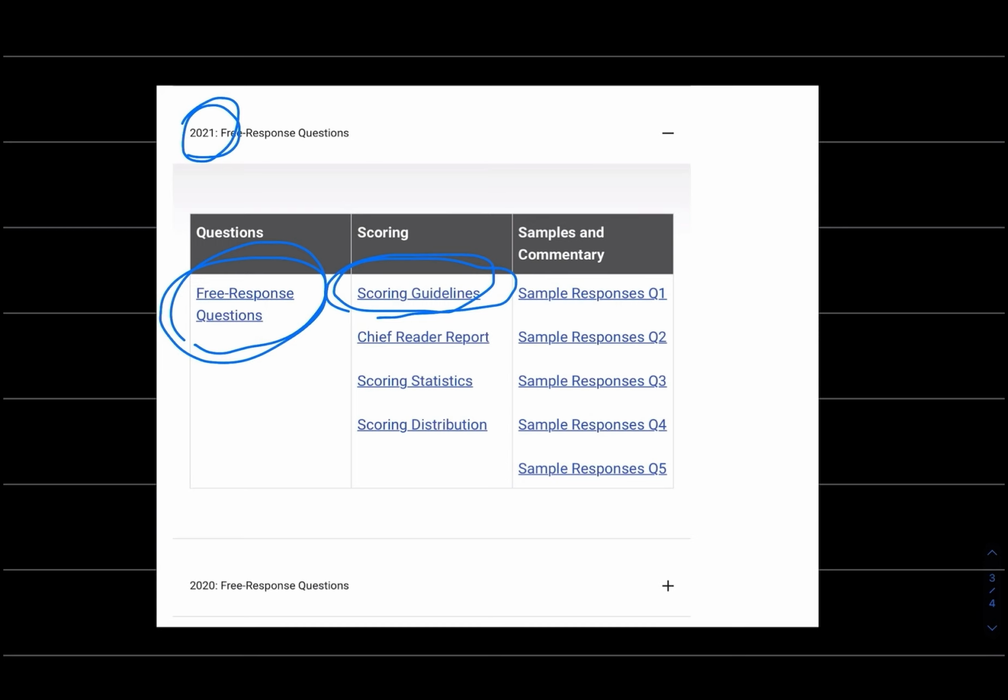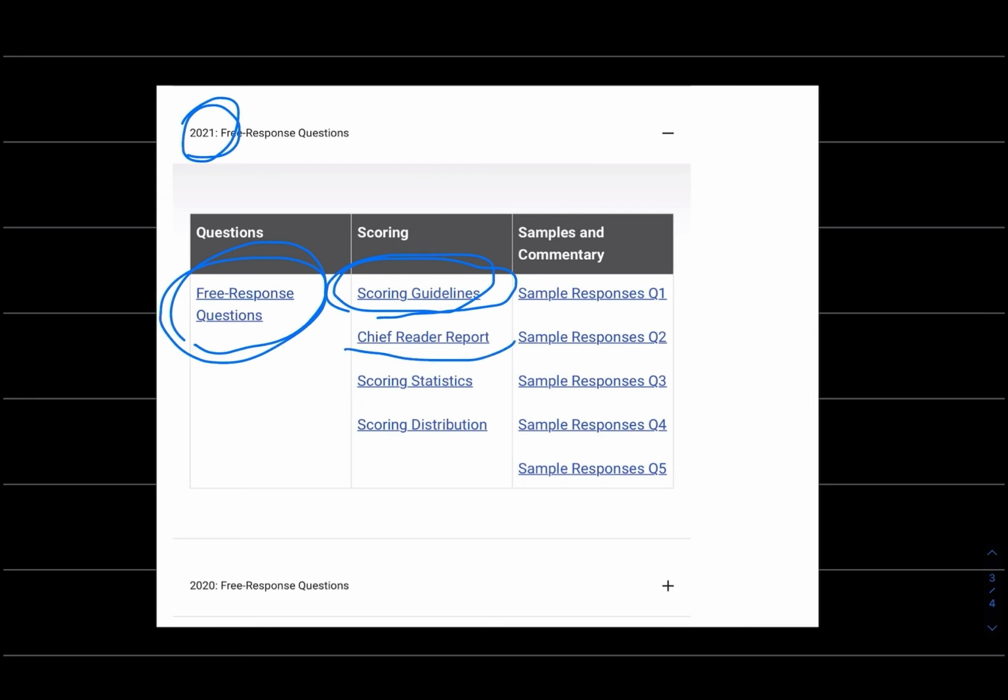A couple of things that I learned in reading some of these, and I'll probably learn more, is that when they say, write a paragraph describing why X, Y, and Z, well, they want to see a paragraph. And if you can explain why X, Y, and Z in one quick sentence, you'll only get half credit. So don't get too verbose, but if they ask for a paragraph, give them 3 sentences.